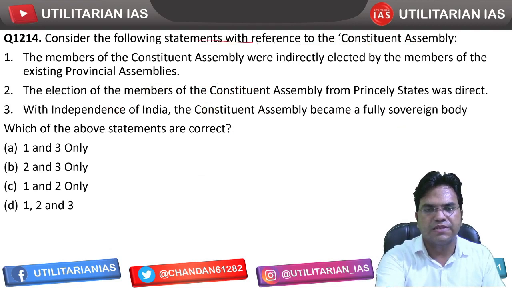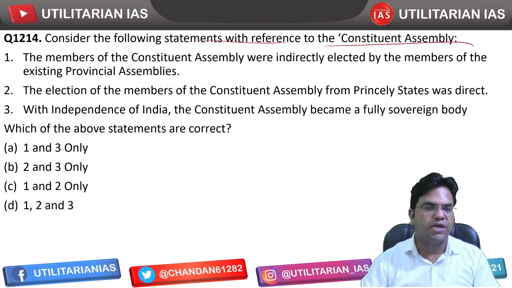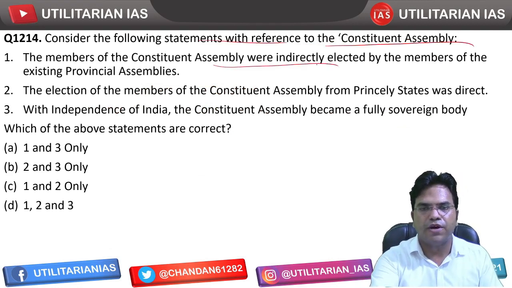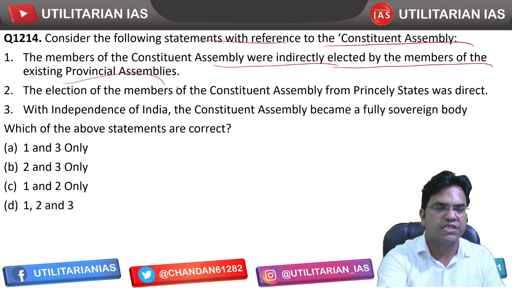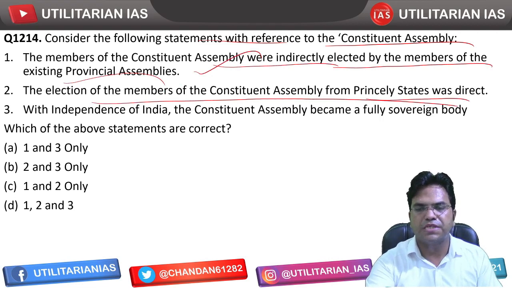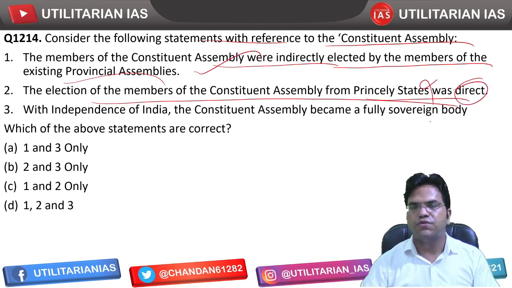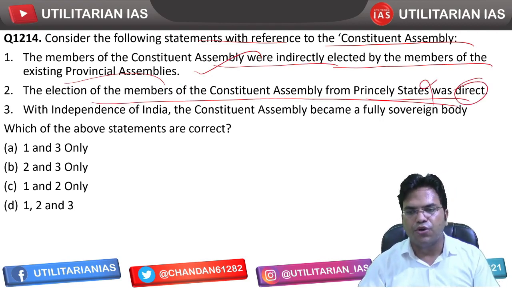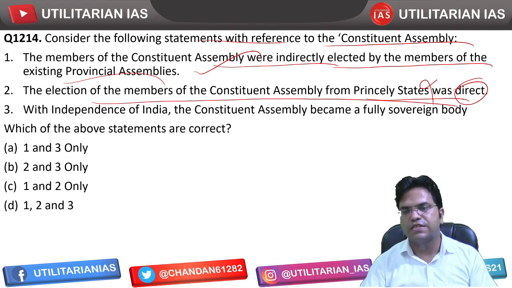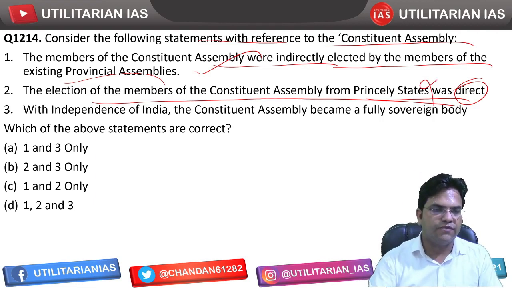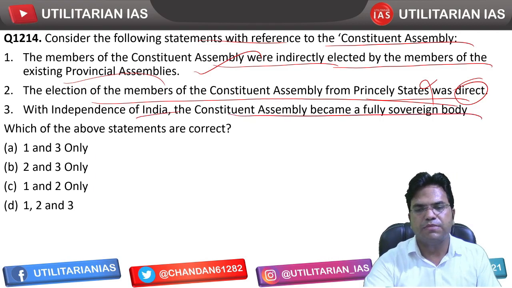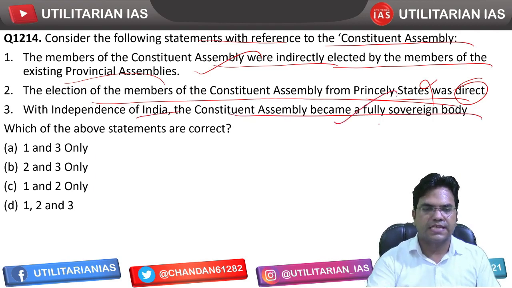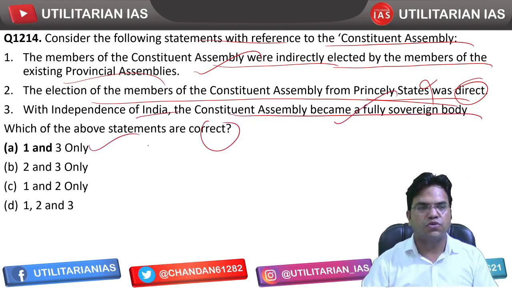Consider the following statement with reference to the Constituent Assembly. The members of Constituent Assembly were indirectly elected by the members of existing provinces. That's correct. The election of the members of Constituent Assembly from the princely state was direct. No, it was not direct. ठीक है, they were nominated. The members from the princely states were nominated by their kings. With independence of India, the Constituent Assembly became fully sovereign body. That's correct. Correct बताना, 1 and 3 is going to be correct.